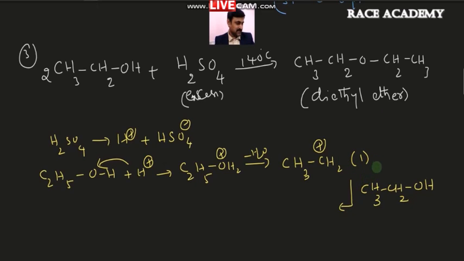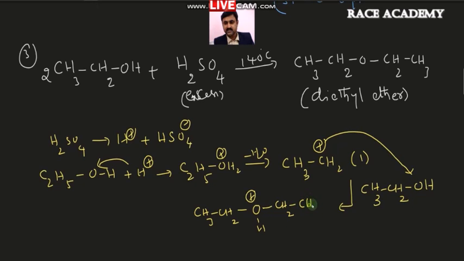In this ethyl alcohol molecule, what will happen? This carbocation attacks this one. Then that oxygen will become positive. Then it looks like CH3CH2O, with hydrogen here, oxygen positive, and another bond linked with the ethyl group, that is CH2CH3.